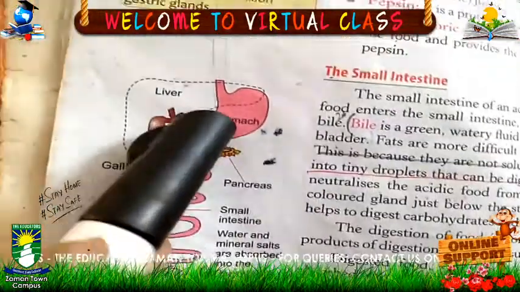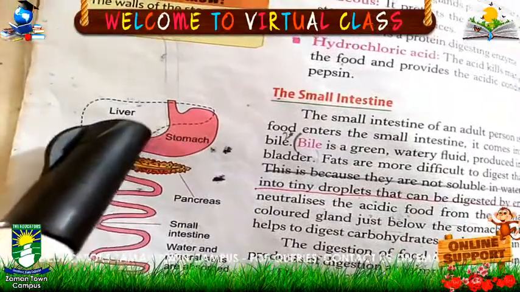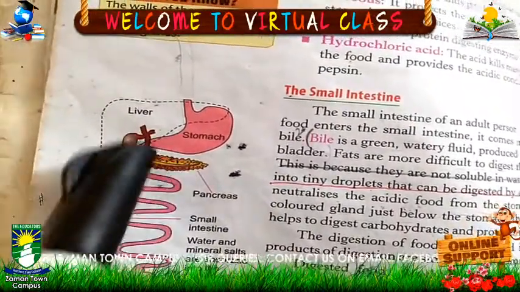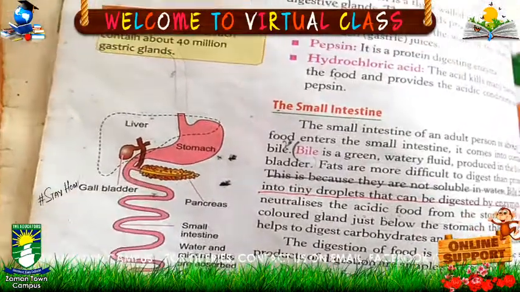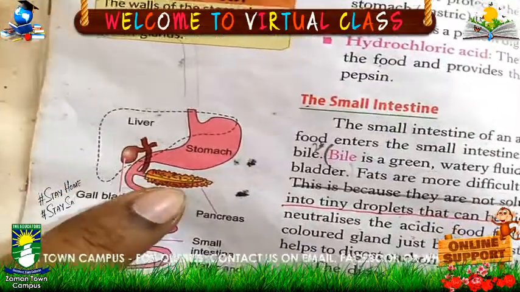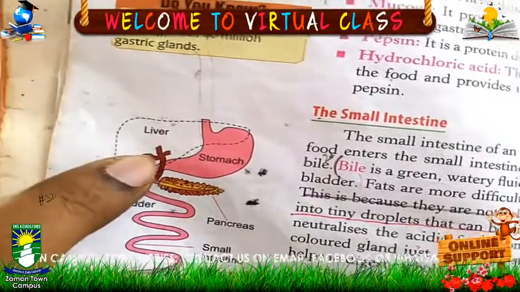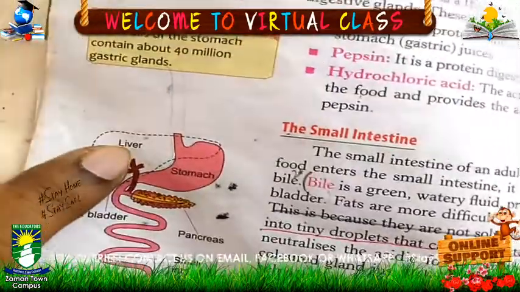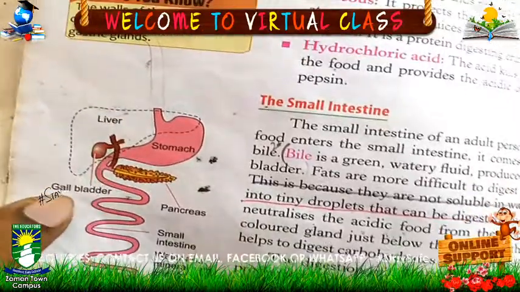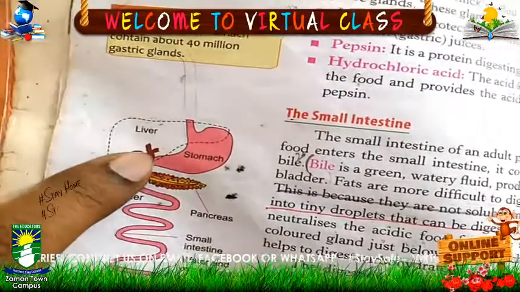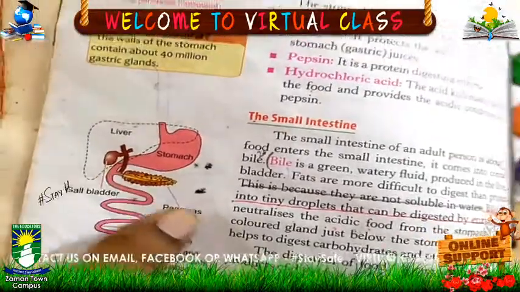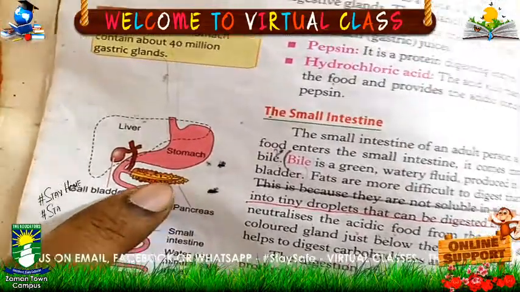This is a picture of the stomach, and this is the point where the food is entering into the small intestine, and this is attached to the pancreas as well as the liver and gallbladder. The liver is producing bile juice, and the gallbladder is also producing juices which enter into the small intestine. The pancreas is also producing pancreatic juice.